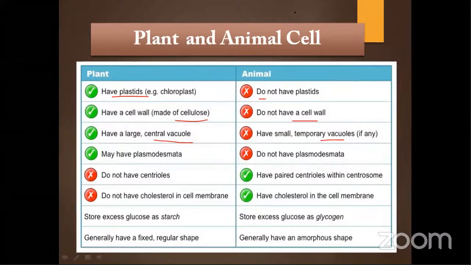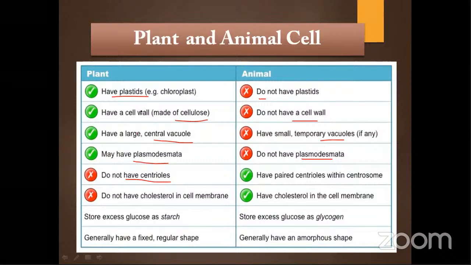Next, plants may have plasmodesmata, but animals do not have plasmodesmata, and plants do not have centrioles. Here the spindle is formed from asters. Astral rays we'll study later on.